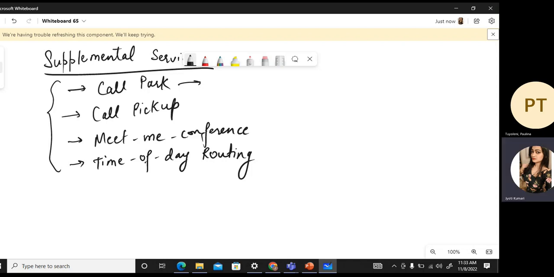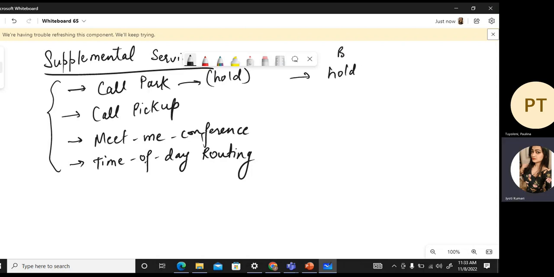All right. So let me explain. Call park is like hold, but not actually similar to hold. So it is like putting a call on hold, but retrieving the same call from any other device or any other phone as well.